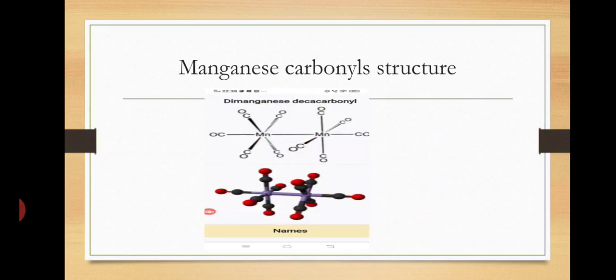Next is manganese carbonyl, Mn2(CO)10, the dimeric form of manganese pentacarbonyl.